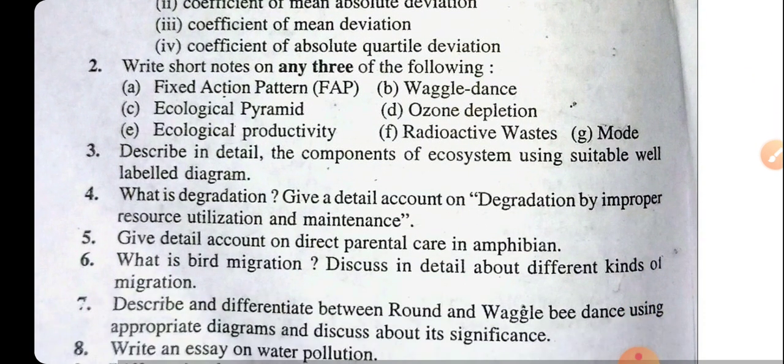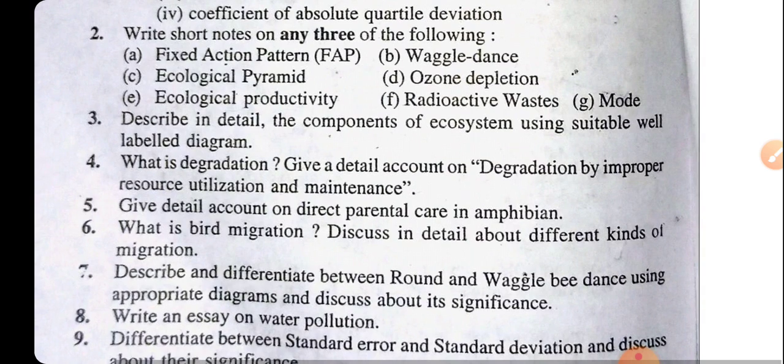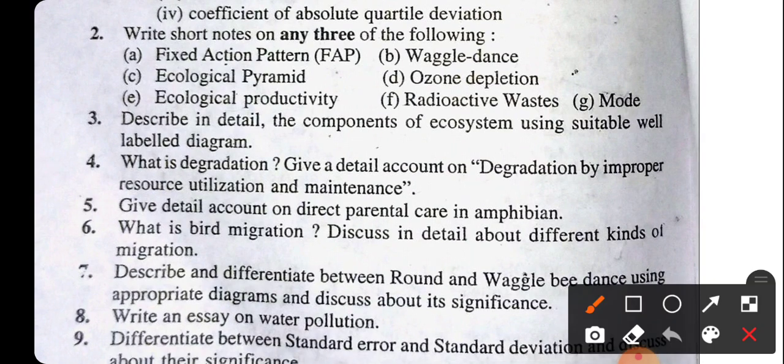Now the next question is the notes. Write short notes on any three of the following: the FAP, that is the fixed action pattern, waggle dance, ecological pyramid, ozone depletion, ecological productivity, radioactive waste, and the mode. Now the next question is, describe in detail the components of an ecosystem using a suitable well-labelled diagram.